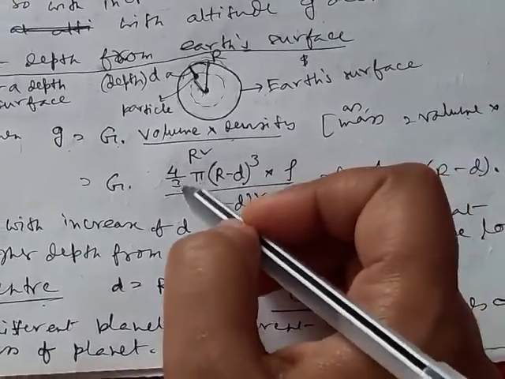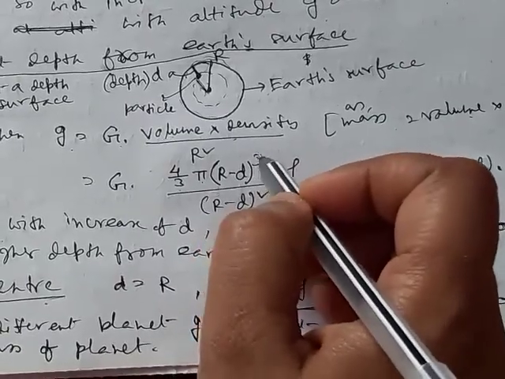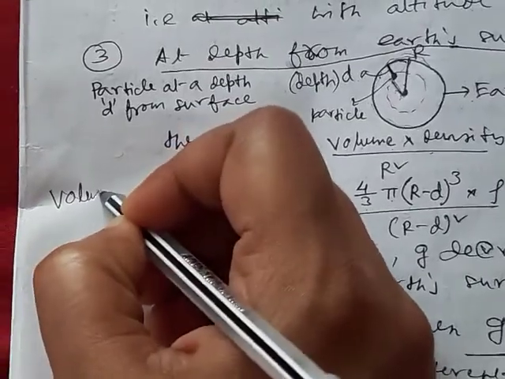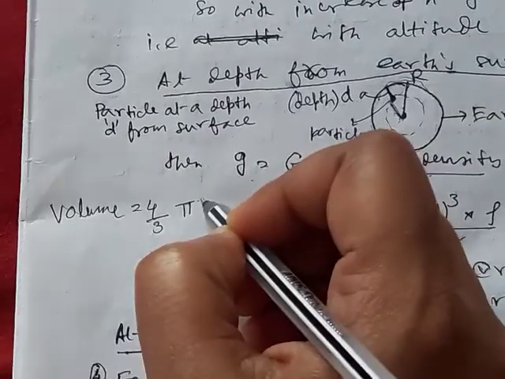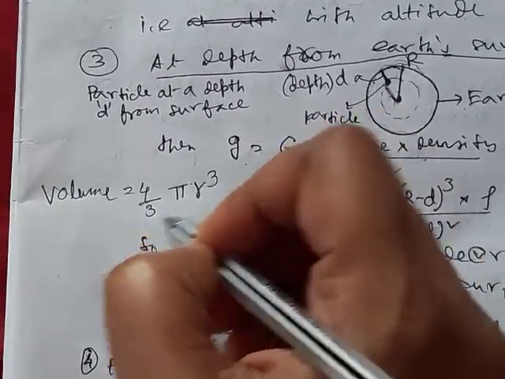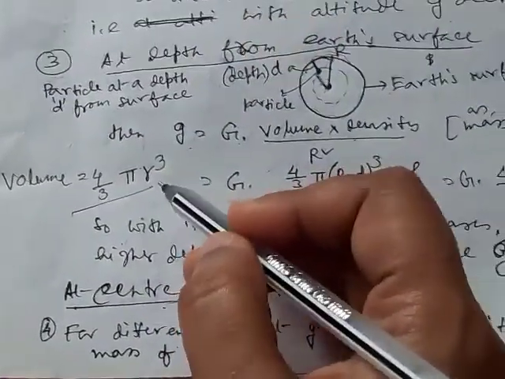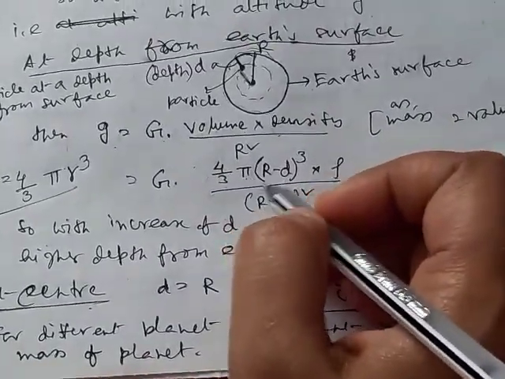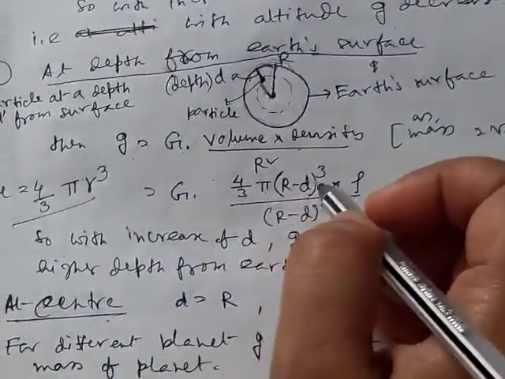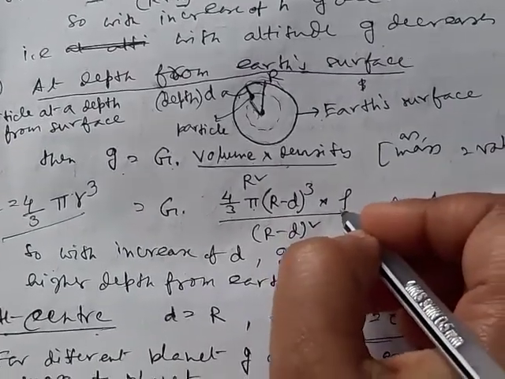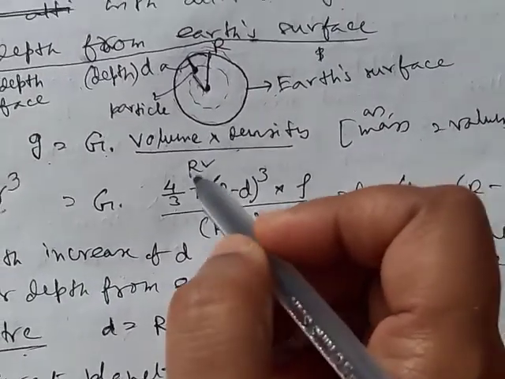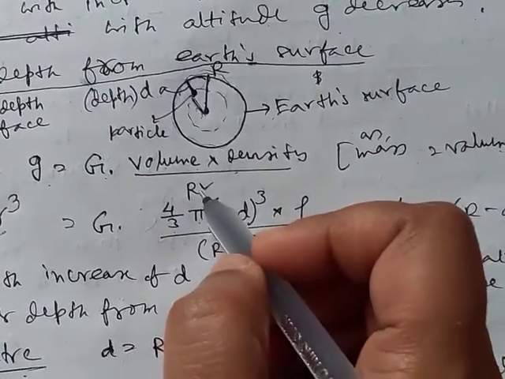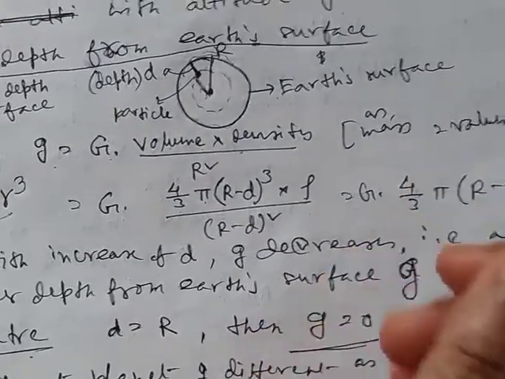So we can write here 4 by 3 pi r minus d whole cube. This is the formula of volume, that is 4 by 3 pi r cube, if r is the distance or radius. Then 4 by 3 pi, here r is equal to r minus d, cube, into density, given by rho, divided by r minus d square. Here the distance between the earth and the body is r minus d.